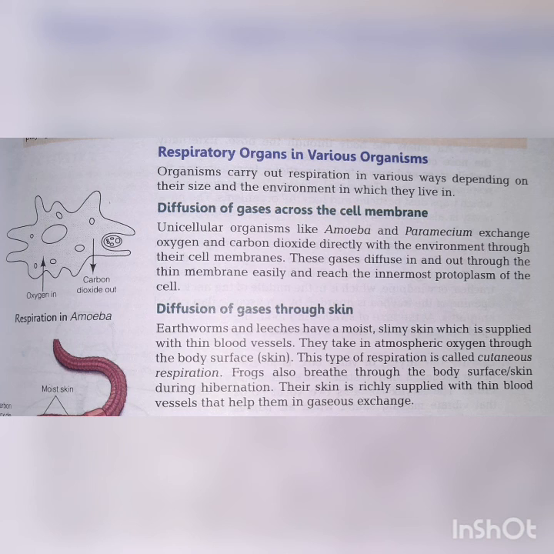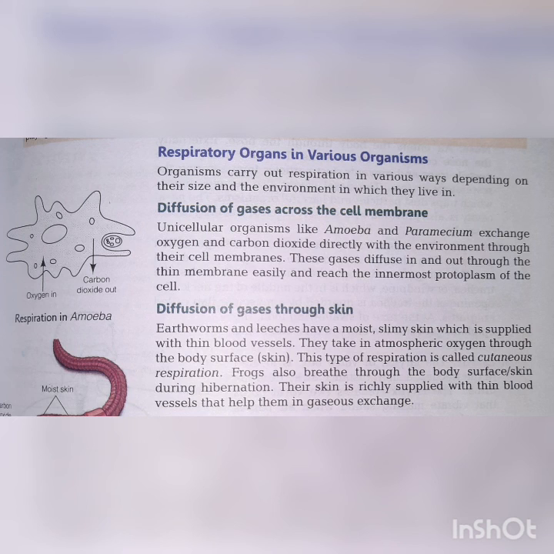First is diffusion of gases across the cell membrane. Diffusion is like the exchange of gases through the cell membrane. Cell membrane is basically the outer lining of the body of an organism. Unicellular organisms like amoeba and paramecium exchange oxygen and carbon dioxide directly with the environment through their cell membranes.